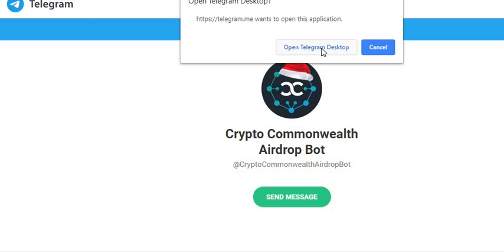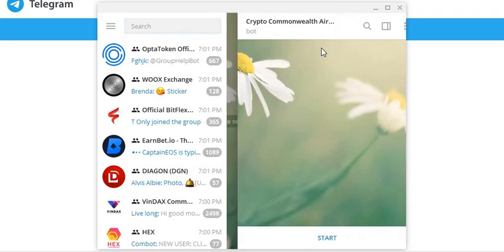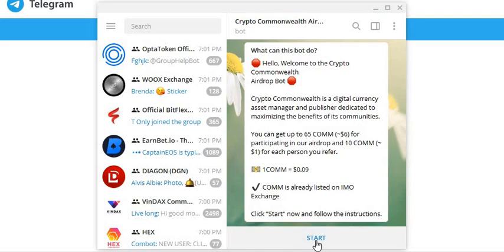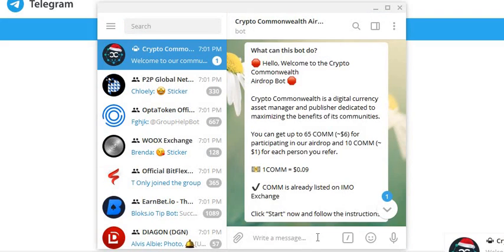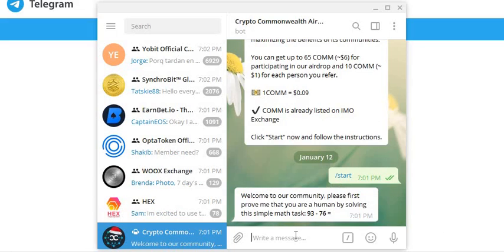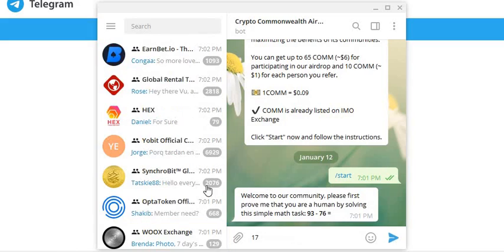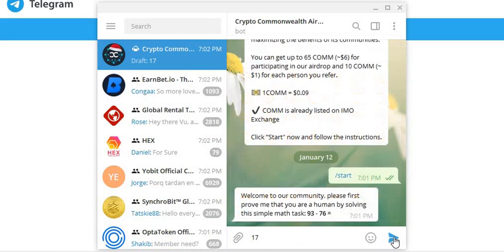You're going to click on Open Telegram on desktop. You're going to click Start. This link should be down below in your description box of your video. First thing it's getting you to do is do this equation. You'll do that. So you'll answer the equation.